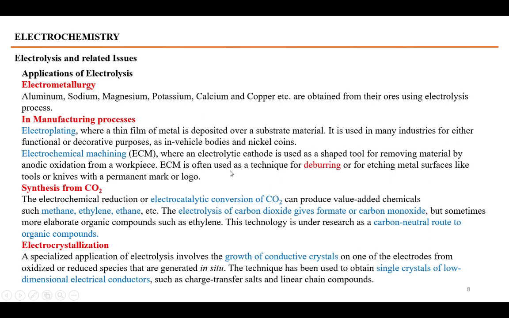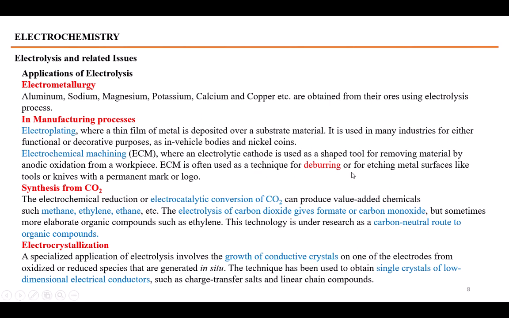Machining is the process in which the surfaces of materials are made smooth. For example, the electrolytic cathode is used as a shaped tool for removing material by anodic oxidation from the workpiece. Electrochemical machining is often used as a technique for deburring. Deburring means that usually in the process of synthesis, some rough material remains on the surface.